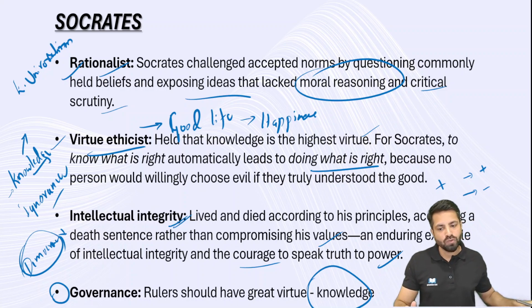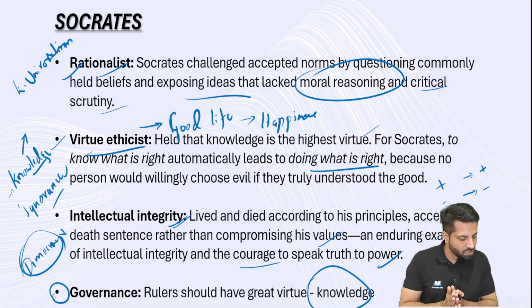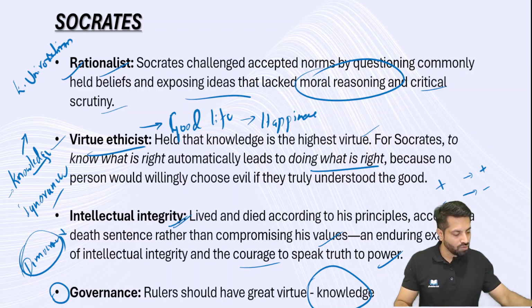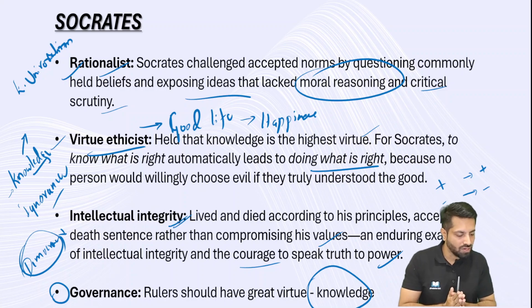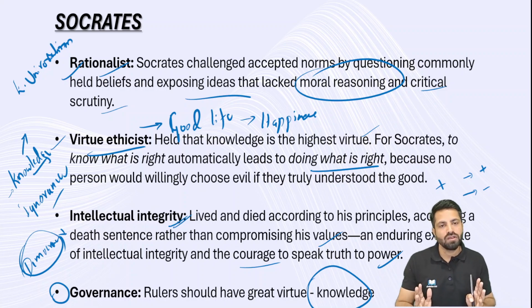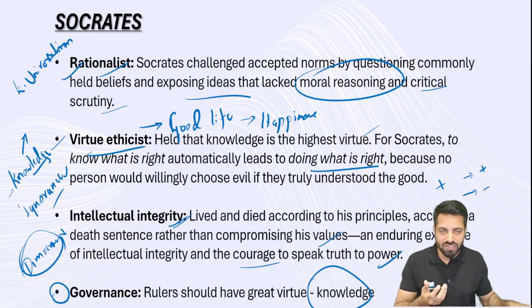And also, he talked about one more thing, that is the principle of unity of virtues. Here, he told that, as I told you, knowledge is the base. All the virtues are derived out of the knowledge. If I possess one virtue, it means that I have all the virtues, because all these virtues are derived out of the knowledge. So this is Socrates' idea of the principle of unity of virtues.